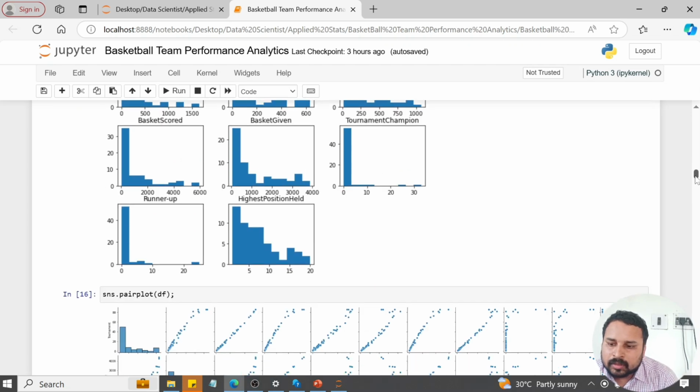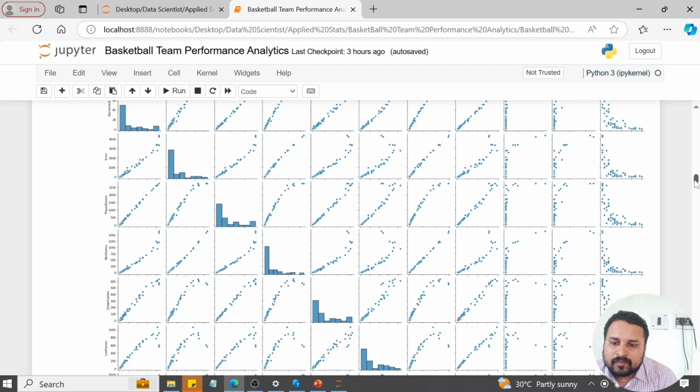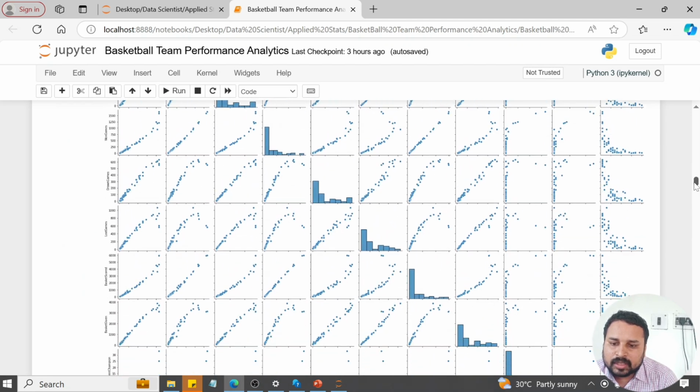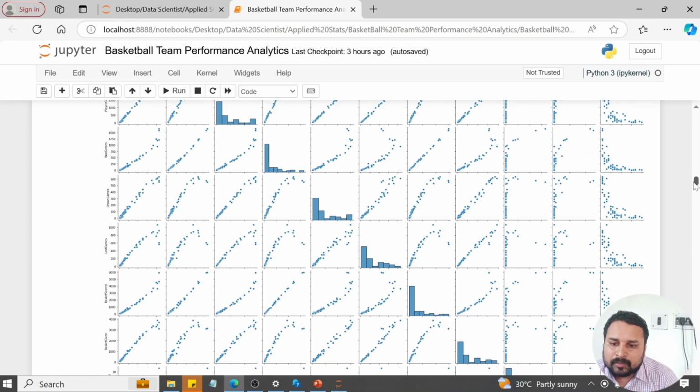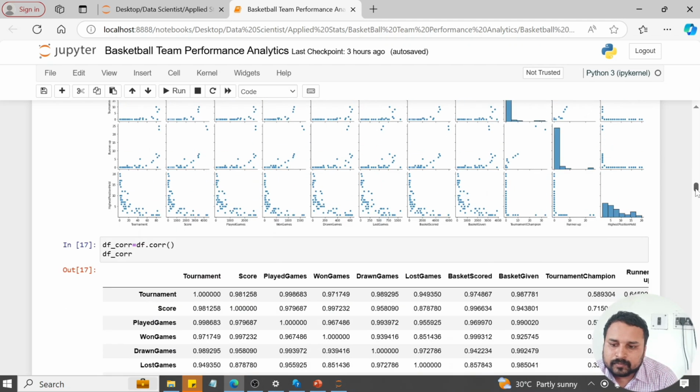After that I plotted a pair plot. If you see, almost every variable has a positive correlation with the others. Many of the columns have a positive correlation with them.